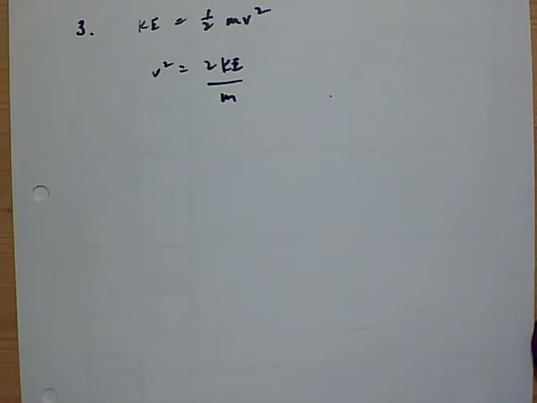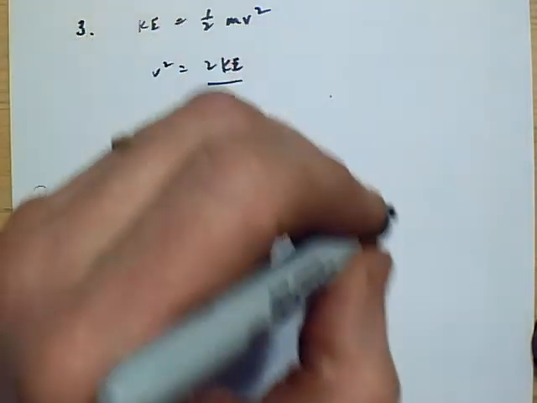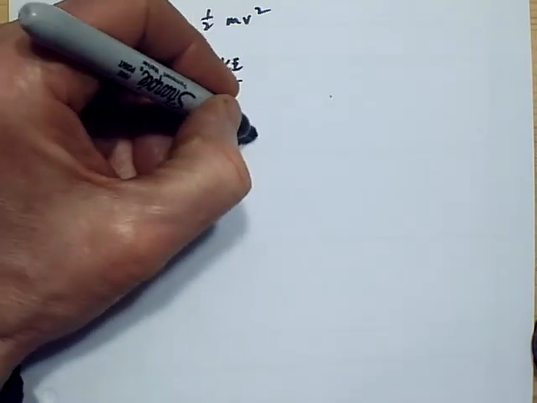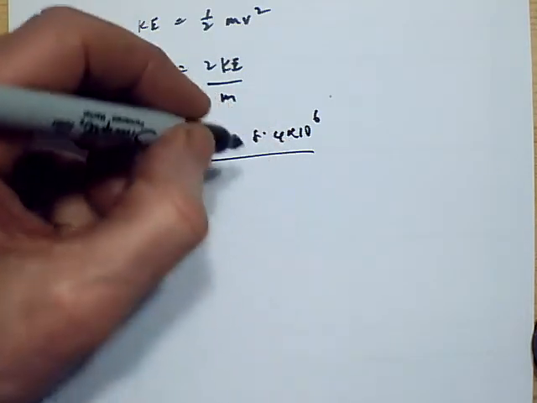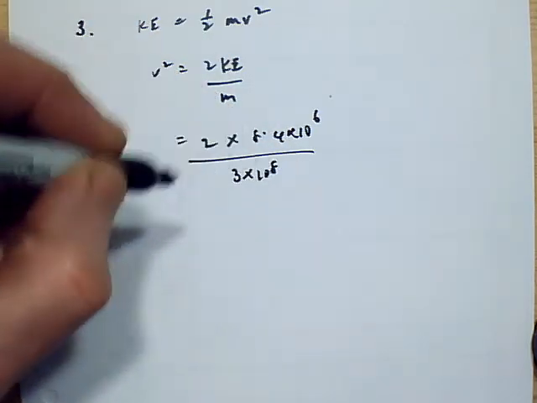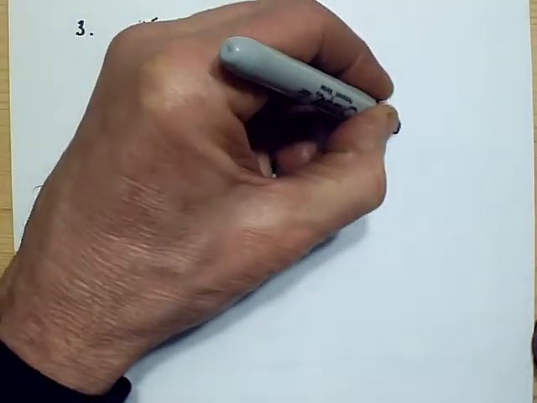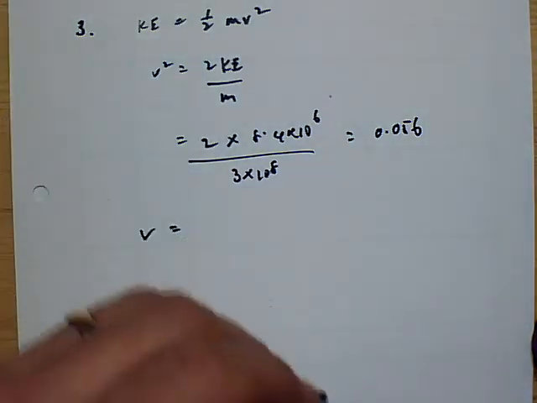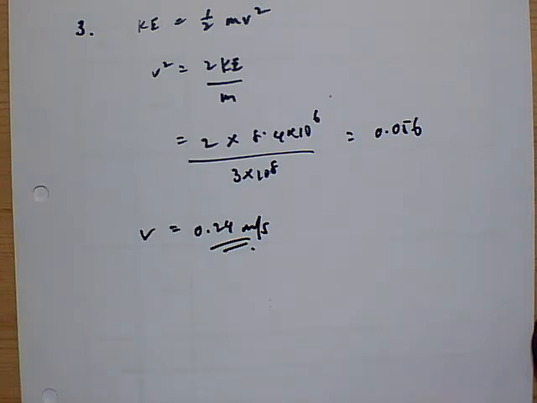And we'll carry on and work out v squared, which is 2 times kinetic energy, which is 8.4 times 10 to the 6 joules, all over the mass, which is 3 times 10 to the 8. And we get an answer, therefore, of v squared to be equal to 0.056, and then v equals 0.24 meters per second, which might seem like rather a small number. 0.24 meters per second is around about half a mile per hour, so that's very slow.